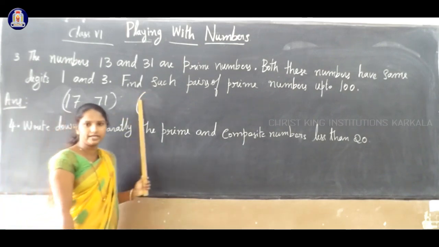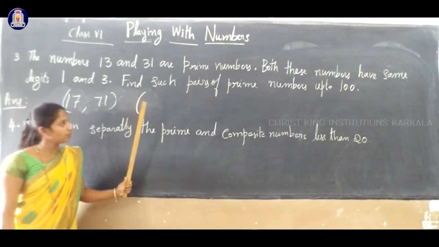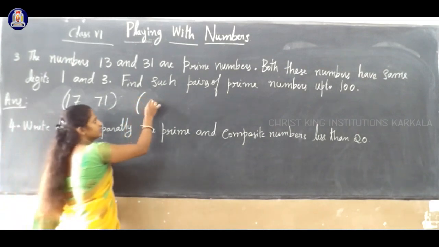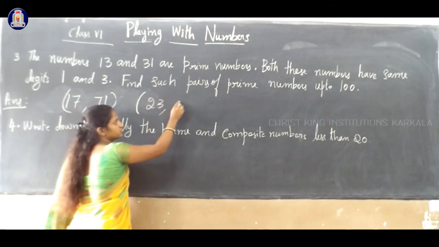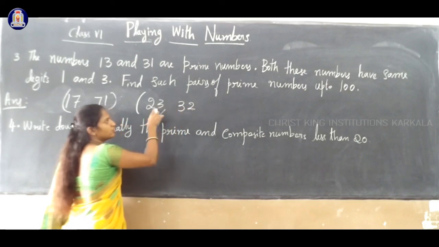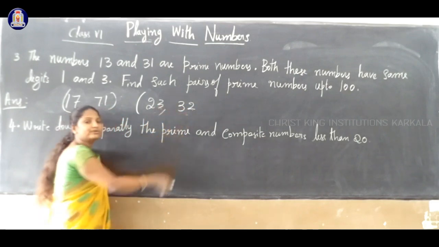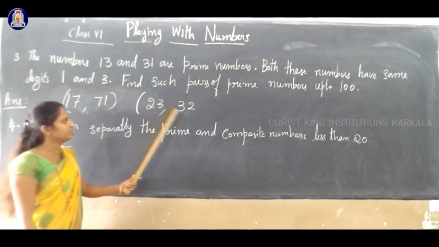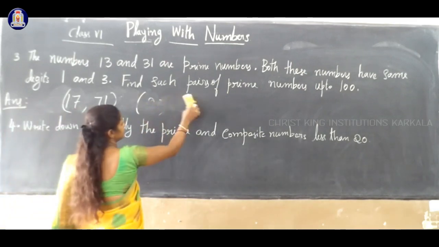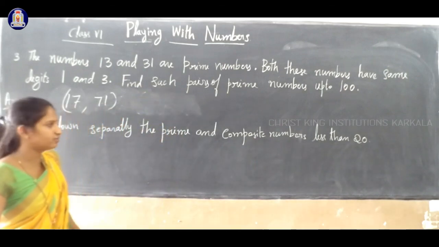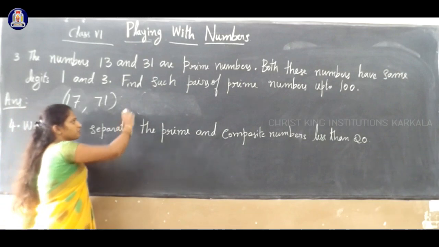Next, is there any other pair of numbers? 20 is composite, cannot. 21 is composite. 23, you can check 23. 23 is prime. What about 32? 2 3, 3 2. So 32 is not prime. Can you write this as a pair of prime numbers using the same digits? No. So 23 is prime, but 32 is not prime. So this is not possible.